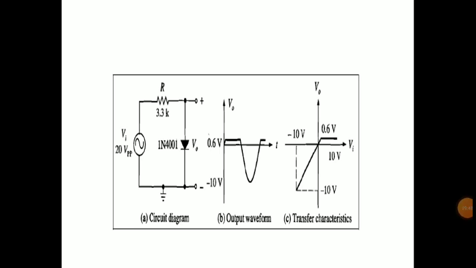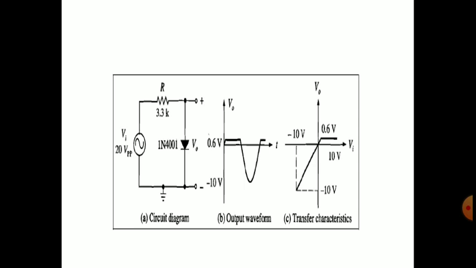It will have a slope value of 1, and the line equation can be said as y is equal to mx, or y is equal to x, where m is equal to 1 because the slope value is 1. In the transfer characteristics during the negative portion of the input waveform, the output will be the same as the input. That's why the transfer characteristics is a line passing through the origin. But what happens during the positive half cycle of the input? Up to 0.6 volts, the curve will remain the same.